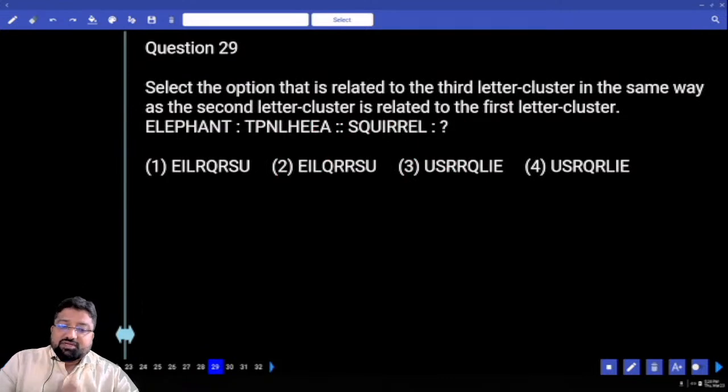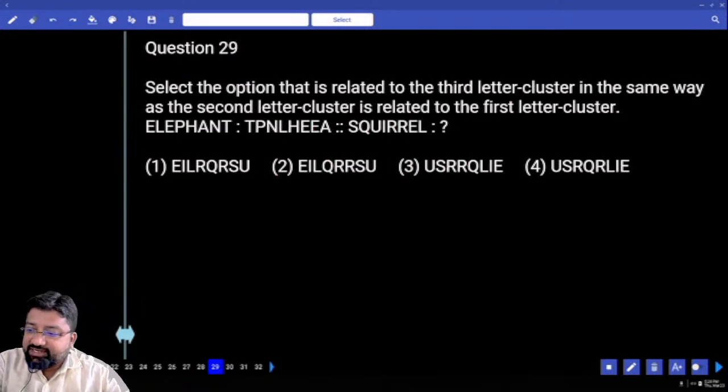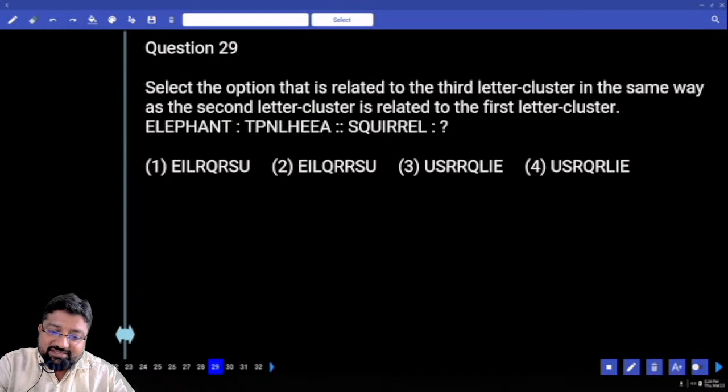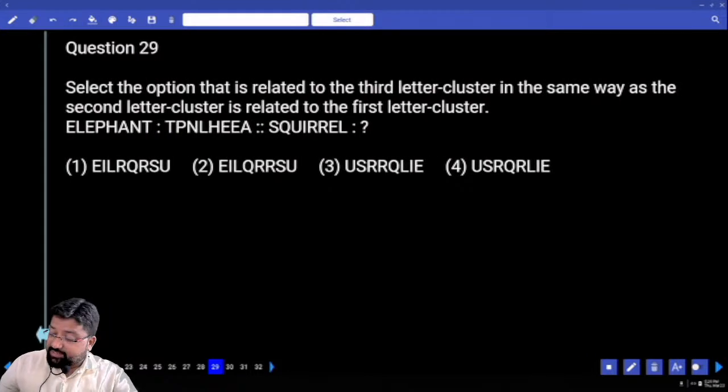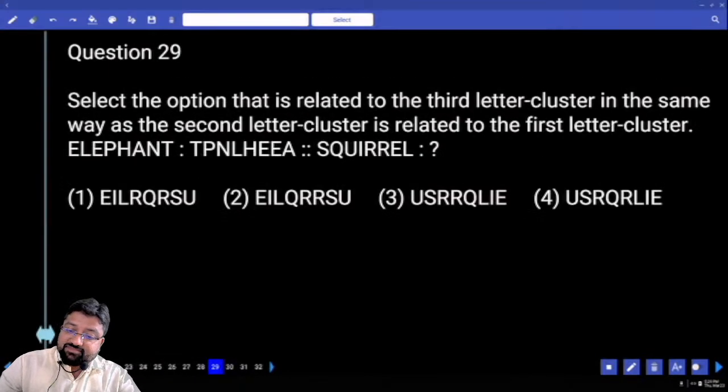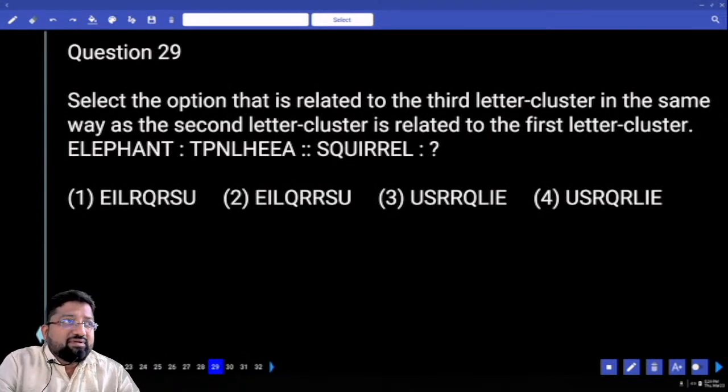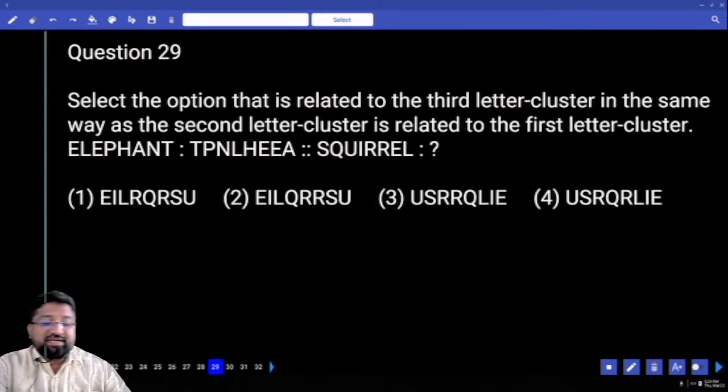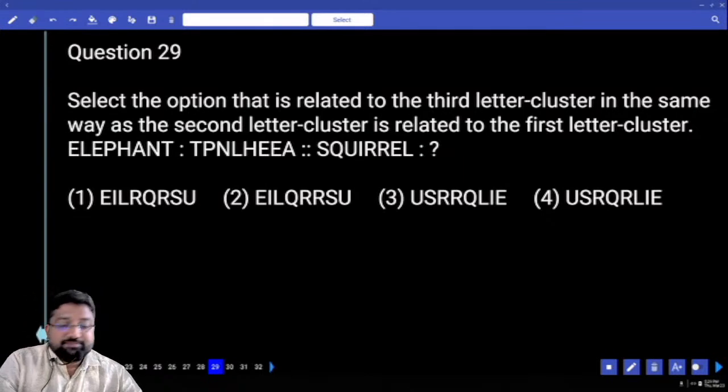Now select the option that is related to the third letter cluster in the same way as the second letter cluster is related to the first letter cluster. 1 and 2. What's happening? Elephant is coded at some letters. Can you please tell me one point? Do you see all the letters present in elephant are also present in its code? Yes or no? But now if it is same, I need to understand what is the pattern.